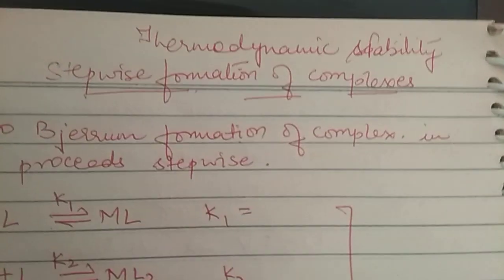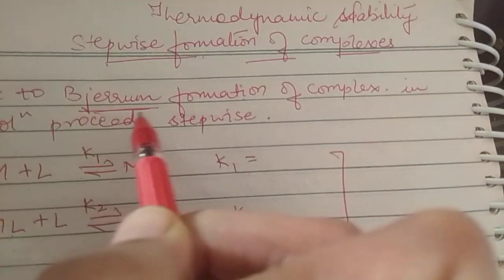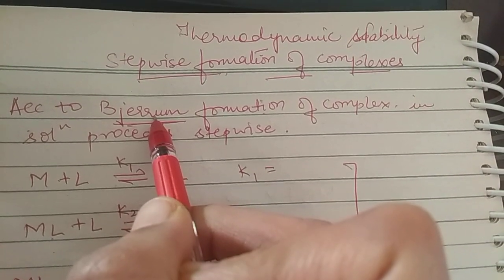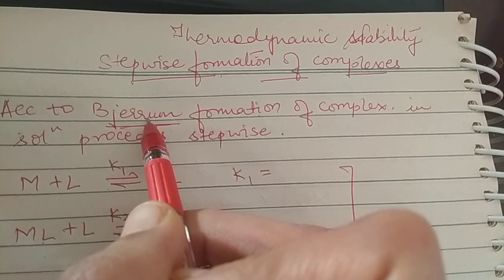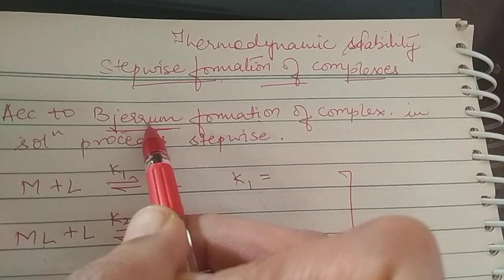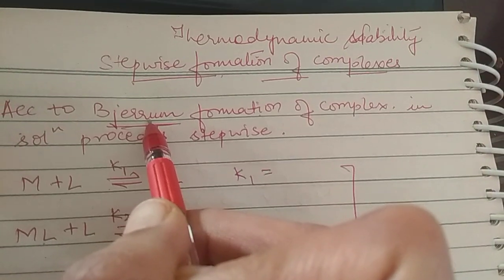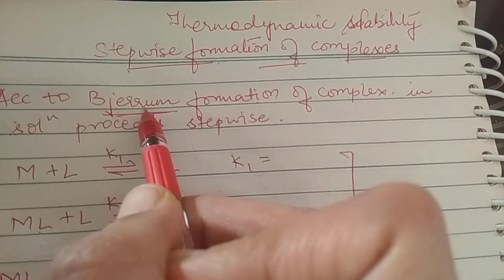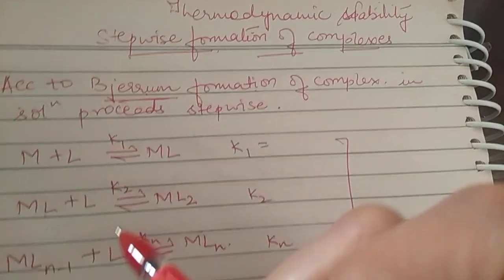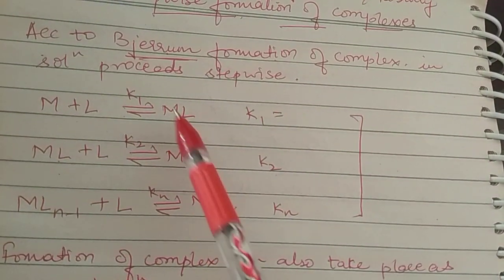Jerome was a scientist who discussed in quite some detail the stepwise stability of complexes. According to him, complexes are formed by the reaction of metal and ligand in a stepwise formation. Let's see the example and then discuss it in detail.